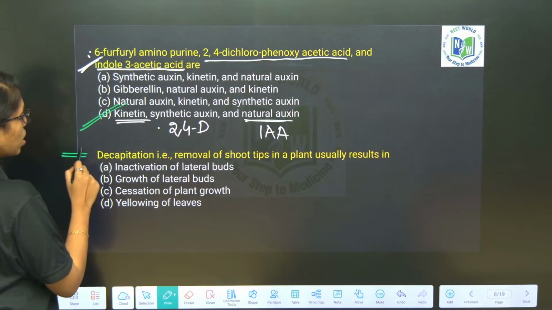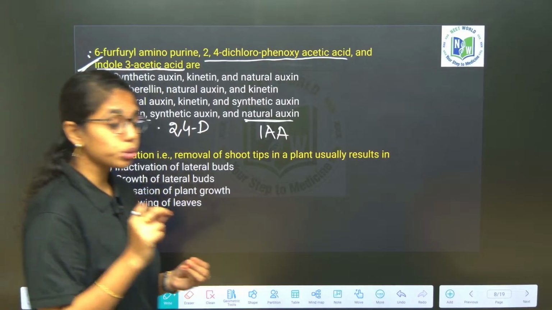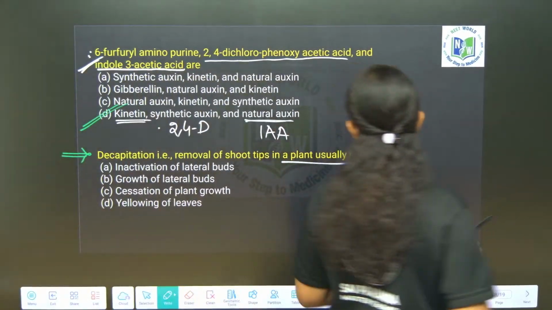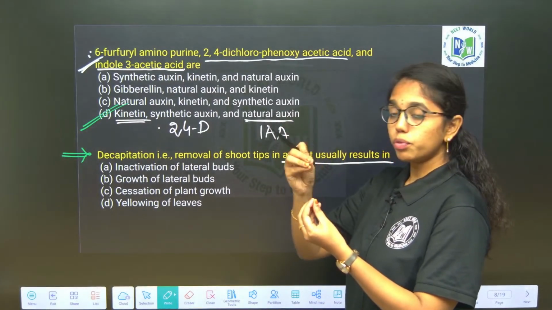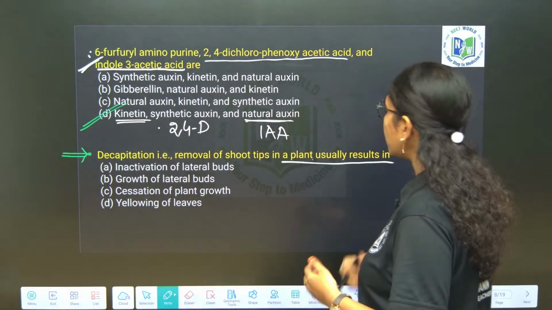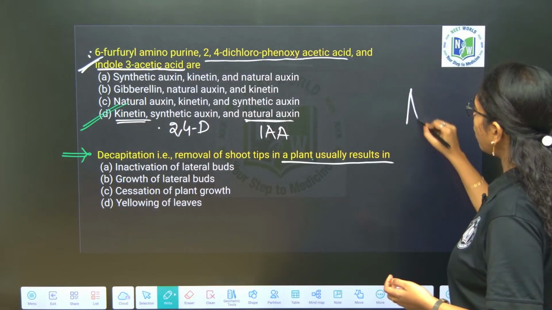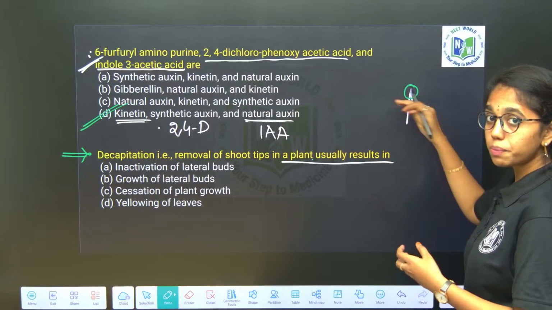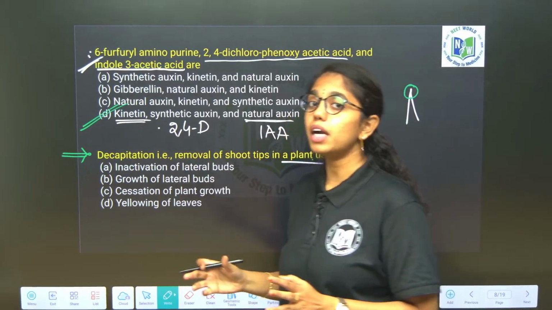Next question: decapitation, that is removal of shoot tips in a plant, usually results in what? When shoot tips are removed, it results in removal of apical dominance.